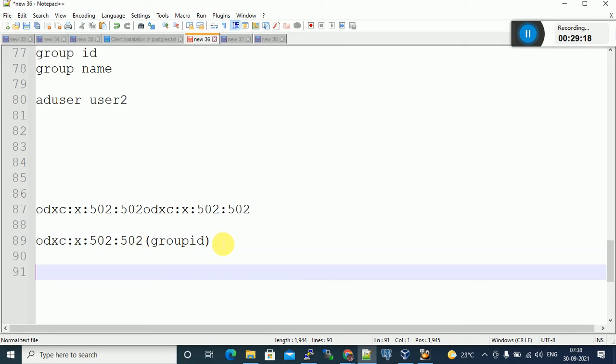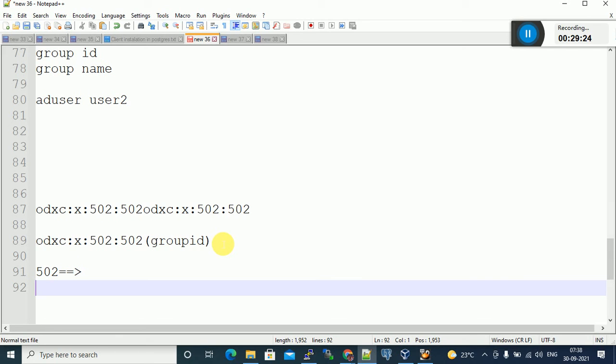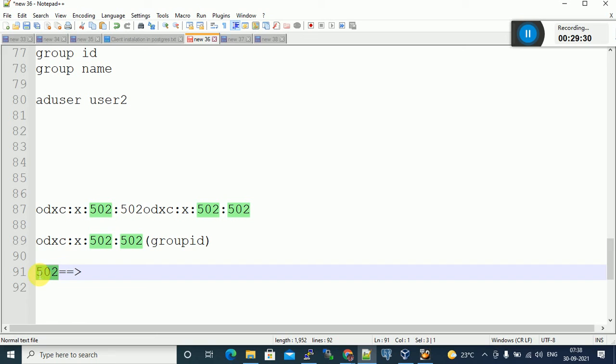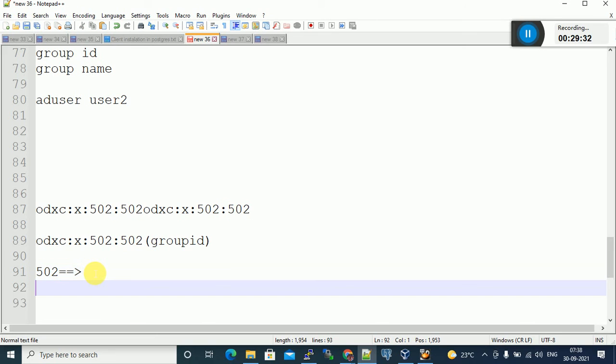What is the group assigned for this 502? How to identify it? Tell me anyone. What are the possible ways? How many ways?